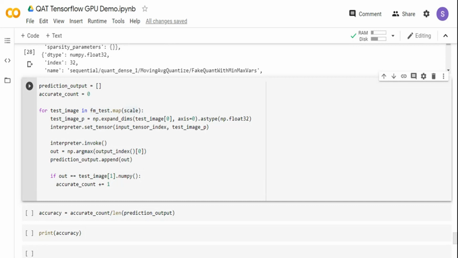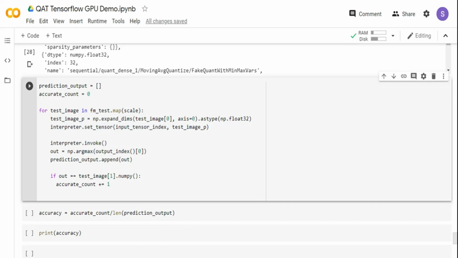So I am calling the scale function over here, then passing the test image. And then I'm just expanding the dimension of the test image. Then I am calling the interpreter, which has my TensorFlow Lite model. I am setting the input tensor and passing the image object. So in the input tensor, I am passing the test image, and in the output tensor, I will get the output of the model, right?